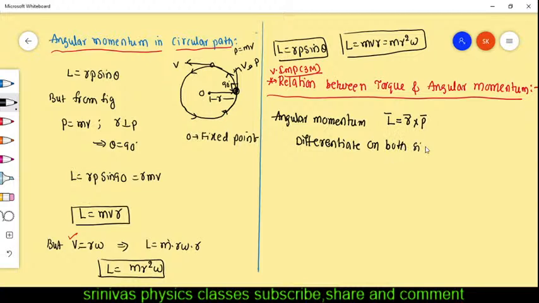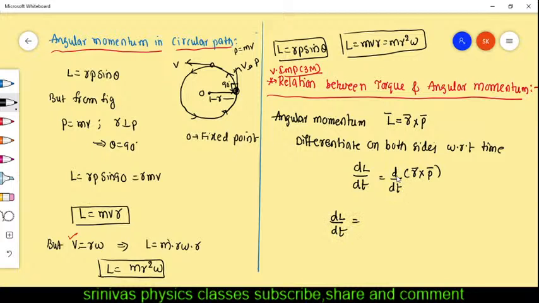Differentiate on both sides with respect to time. When you differentiate d by dt, we write dL by dt is equal to d by dt of r bar cross p bar. There is a formula for differentiation that we have to apply.